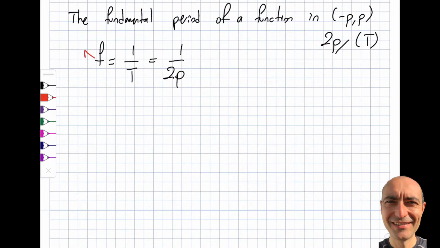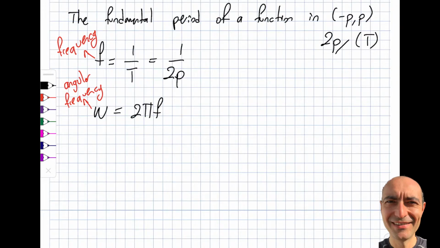Actually, let's just write frequency, and you can refer to my videos. Another thing is omega, which is known as the fundamental angular frequency, and that is defined as 2 pi f. So from here you can see 2 pi times 1 by 2p, I get myself a nice pi by p. And sometimes, as you know, we define these with respect to minus pi to pi as an example, so then this will be 1 in that particular example.